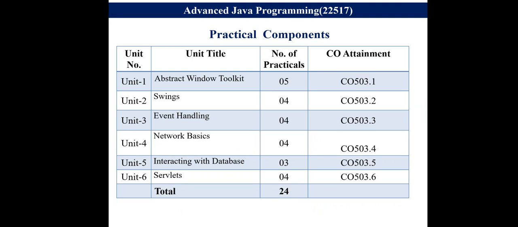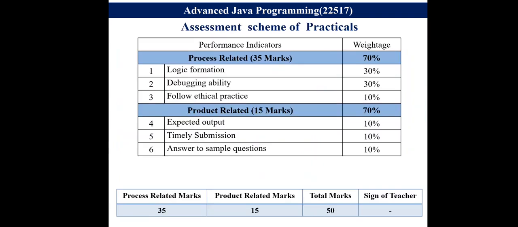Next, there are different practical components. For the first unit, you will be performing 5 practicals. It will be achieving the first CO. Next is the second unit, swings. The second unit has 4 practicals. For the third unit, you will again be performing 4 practicals. From the fourth unit, that is network basics, you will be performing 4 practicals. From the fifth unit, again you will be performing 3 practicals, and from servlets you will be performing 4 practicals. So in total, 24 practicals we will be performing in this particular course.